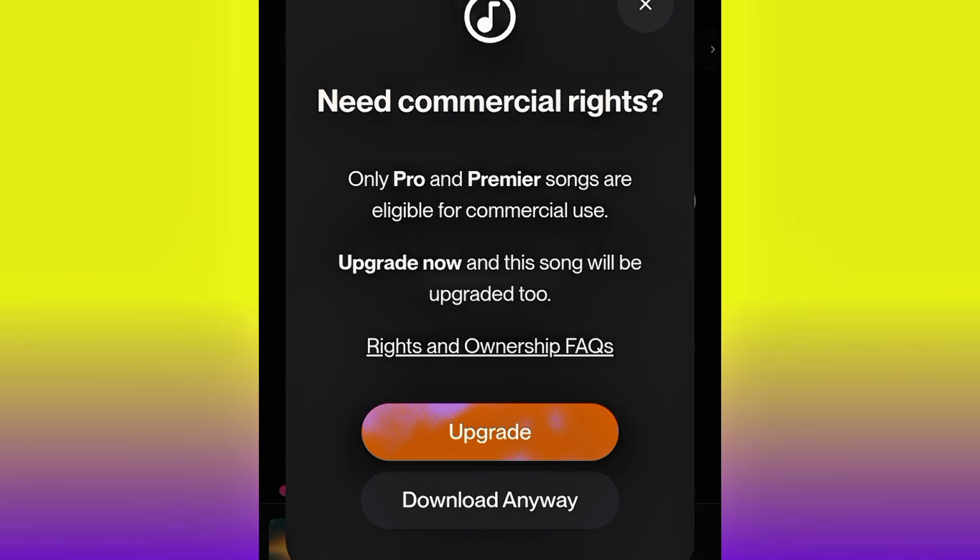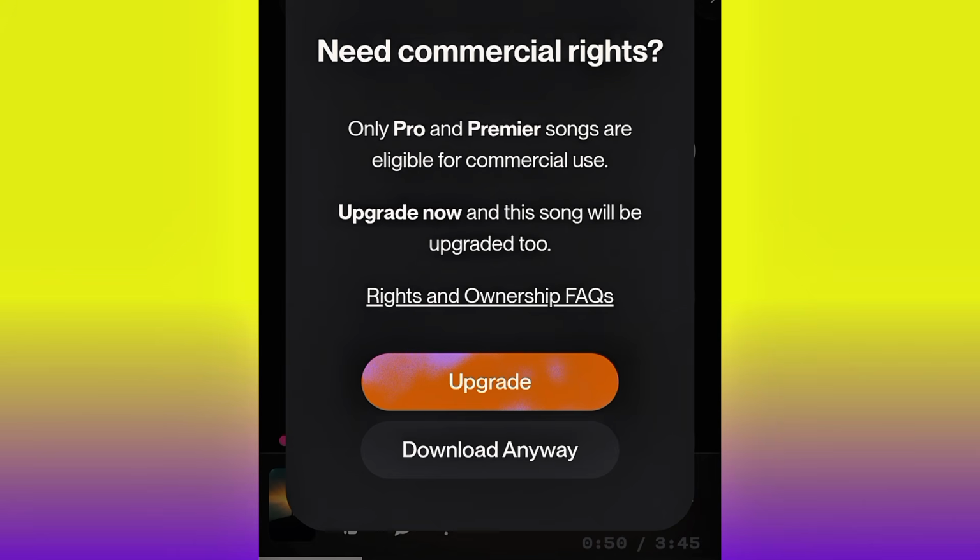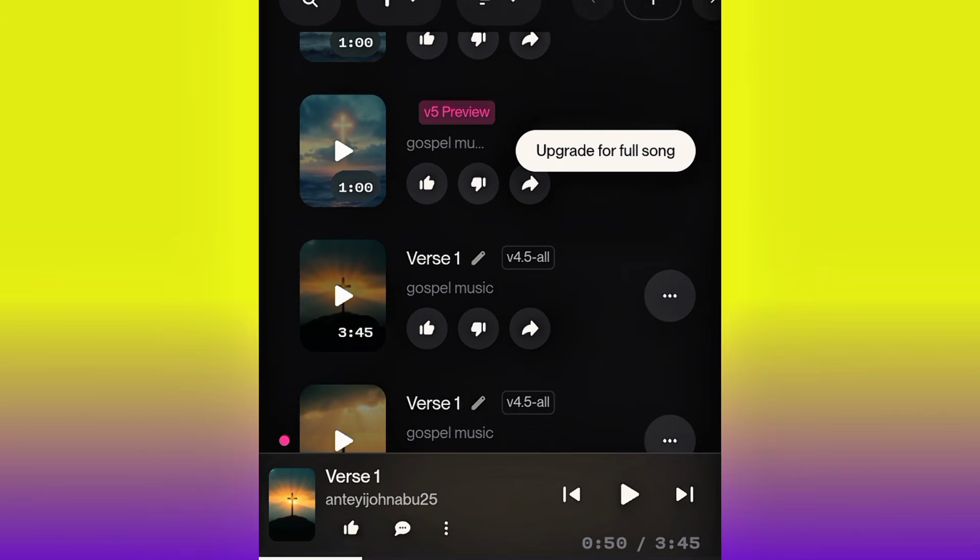And then you are going to see download anyway. You see, need commercial rights. Free, Pro and Premium songs are eligible for commercial use. Yes, they are trying to tell you that if you want to use this music for commercial use, make sure you pay for the pro version. So I'll just go ahead and click download anyway.